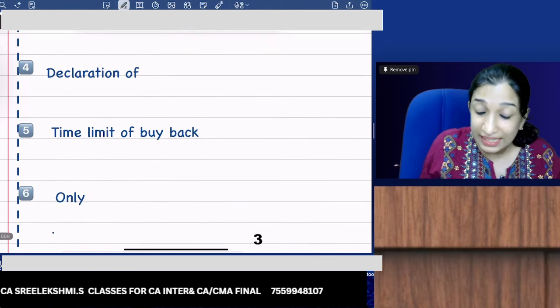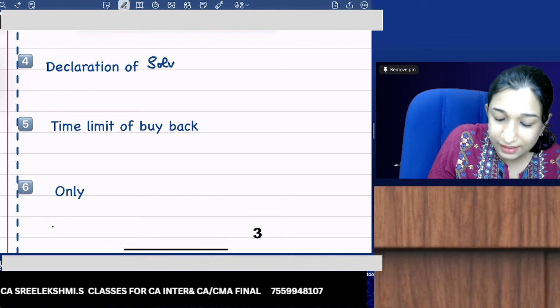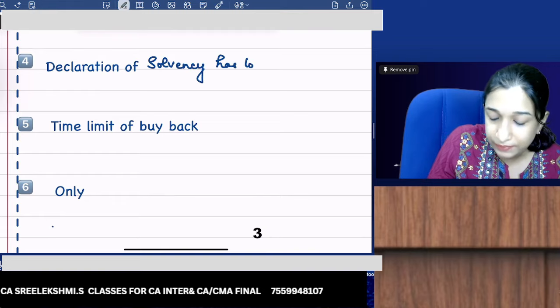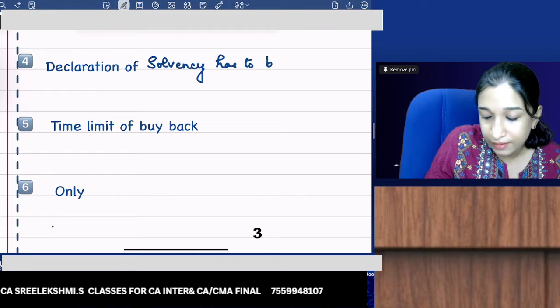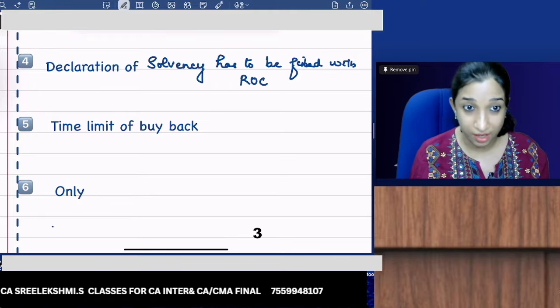Then declaration of solvency has to be filed with ROC.